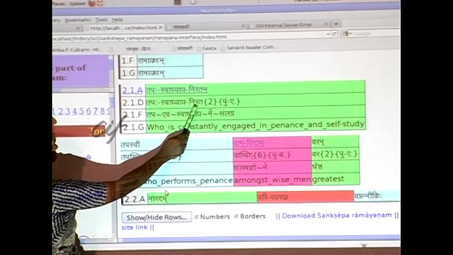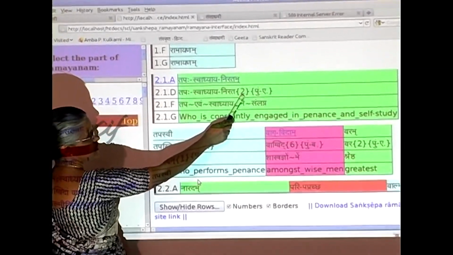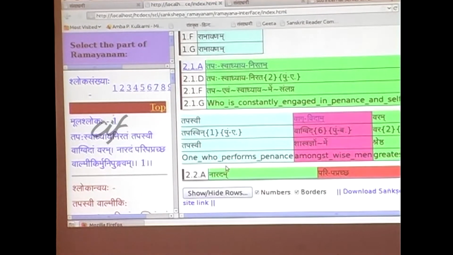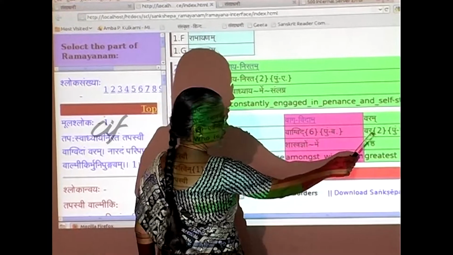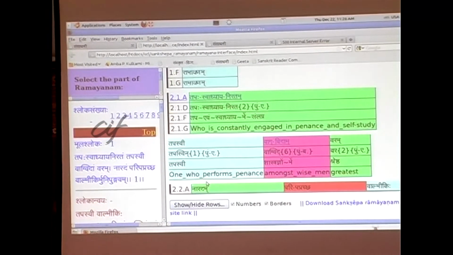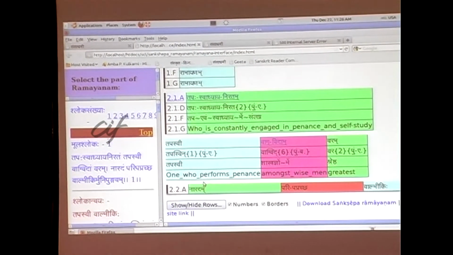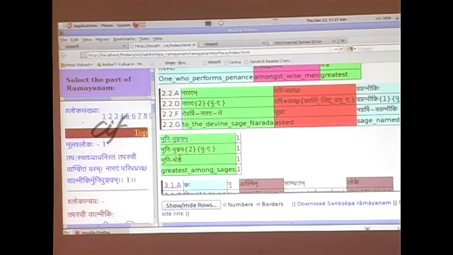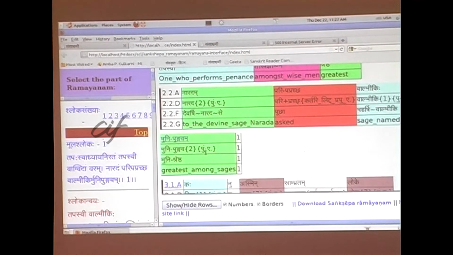Tapasvadhyaya Niratam, Nirata, this is in Dvitiya, Pullinga, Ekavachanam. Varam, Vara, Dvitiya, Pullinga, Ekavachanam. Okay. Naradam, again you will see, this is in Dvitiya, Pullinga, Ekavachanam. Munipungavam, you have Dvitiya, Pullinga, Ekavachanam.